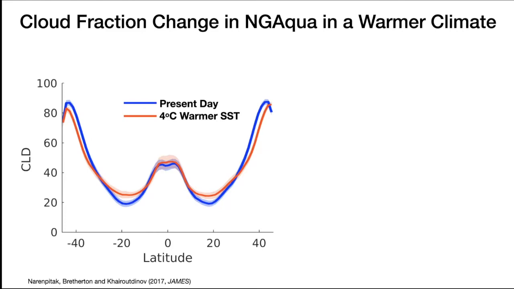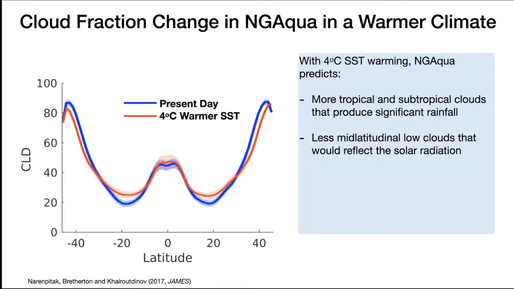And what we can see from these two simulations after they reach equilibrium is that with an increase in sea surface temperature alone, we see changes in the cloud fraction, which you see on the y-axis. In the tropics and subtropics, we might get more clouds that produce more rain, and this is the already wet region of the world.